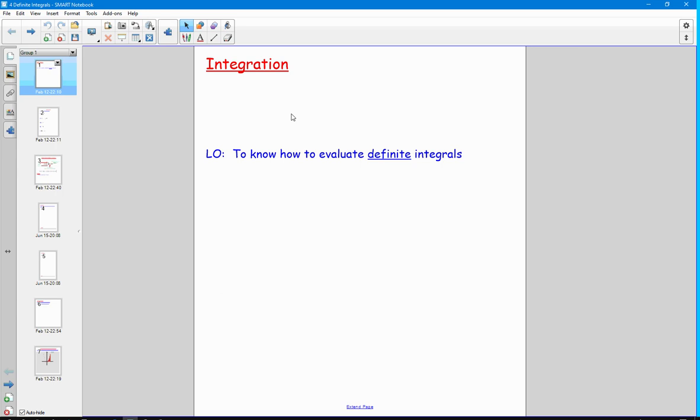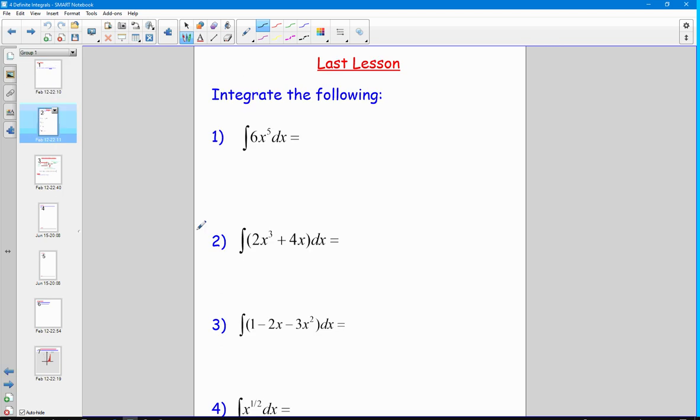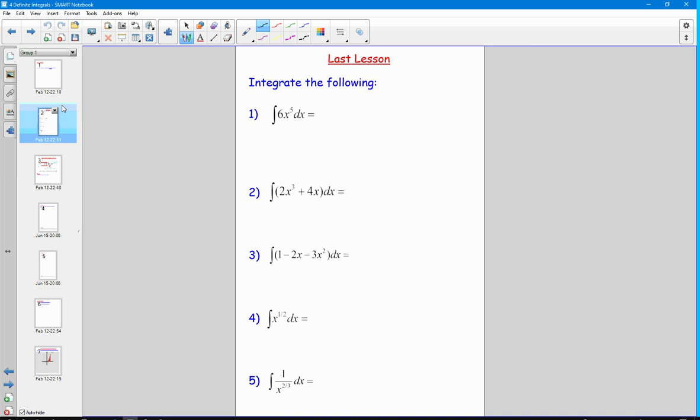So this is our fourth lesson on integration, and we're going to look at evaluating something called a definite integral. Before we do that, I'd just like to ask you a few questions and recap what we did last lesson. So if you want to pause the video and work through these examples, I'll just put them all on the screen at once, and then I'll go through the answers.